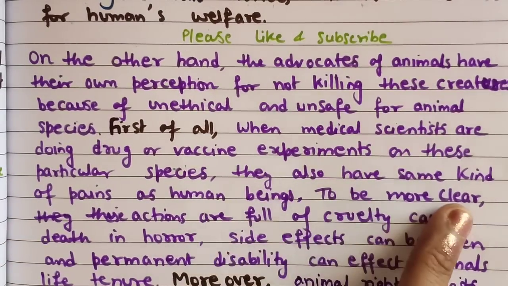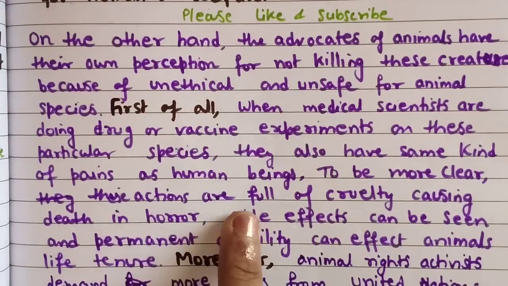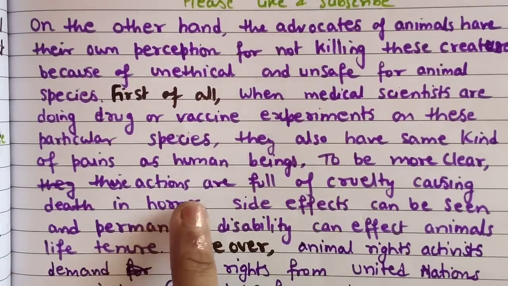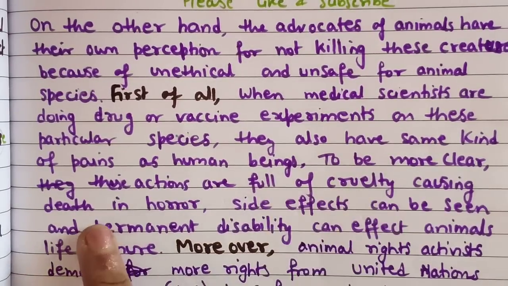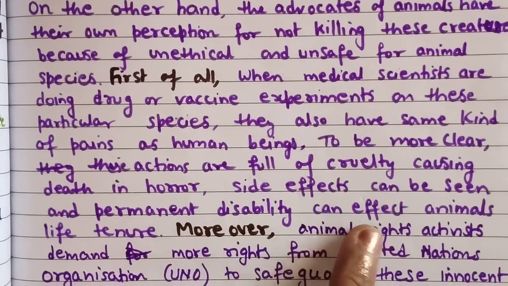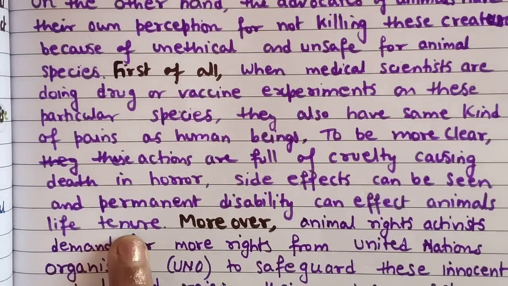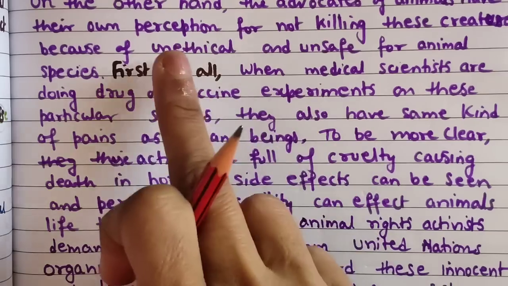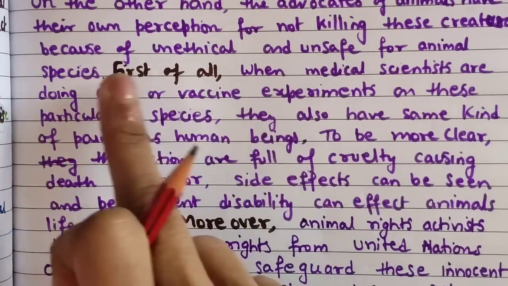To be more clear, these actions are full of cruelty, causing death in horror. Side effects can be seen, and permanent disability can affect animals' life tenure. So I have fully explained and developed why it is unethical and unsafe for animal species.